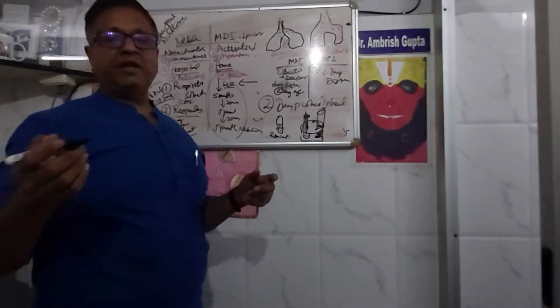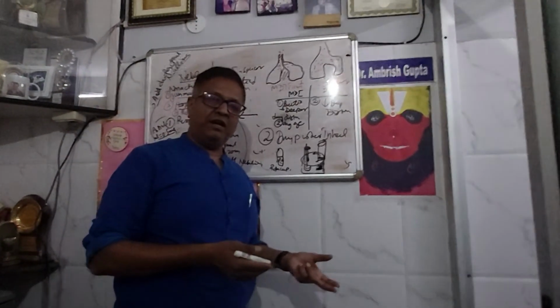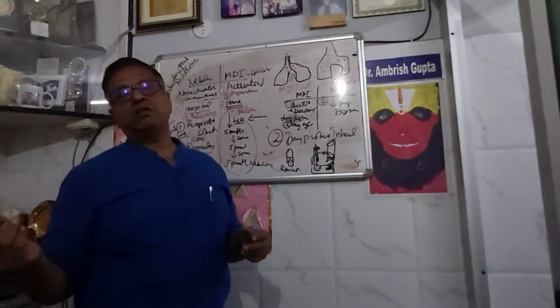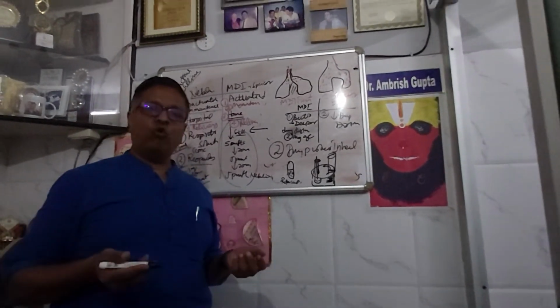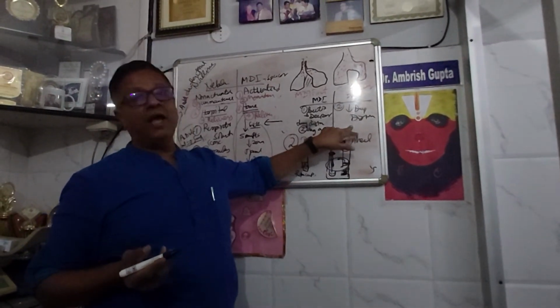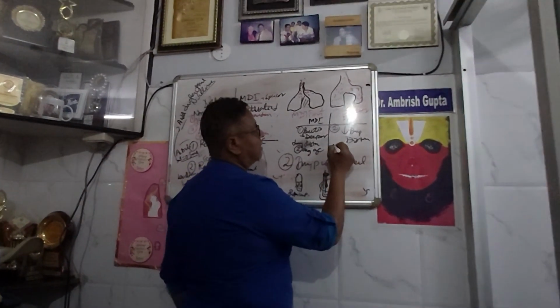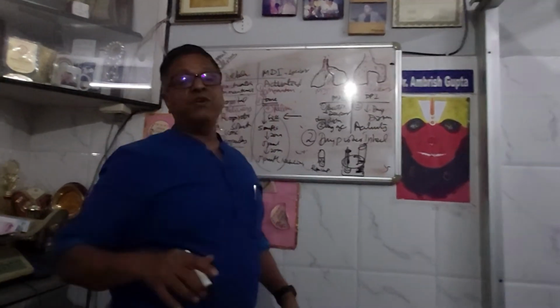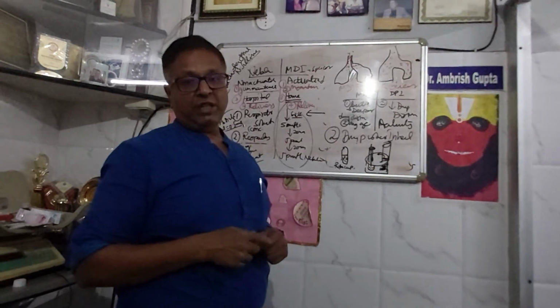MDI with spacer can be given to any age, at the extremes of age: to a 3-year-old child, or to a 75-year-old, very frail old person. DPI can be given only to adults who can produce a very good breath.